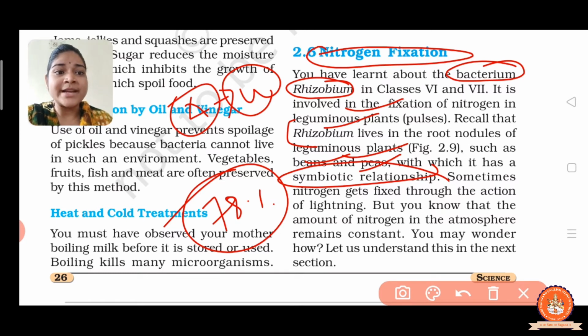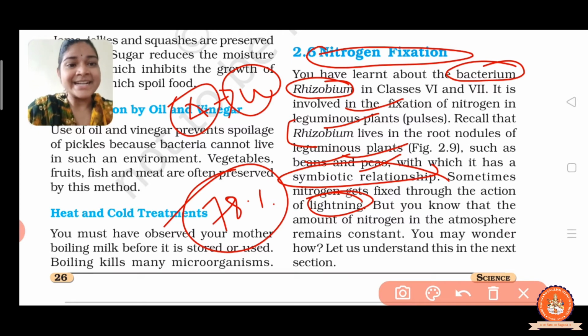Sometimes the nitrogen gets fixed through the action of lightning also. But you know that the amount of nitrogen in the atmosphere remains constant, right? Now let us discuss the nitrogen cycle in detail.